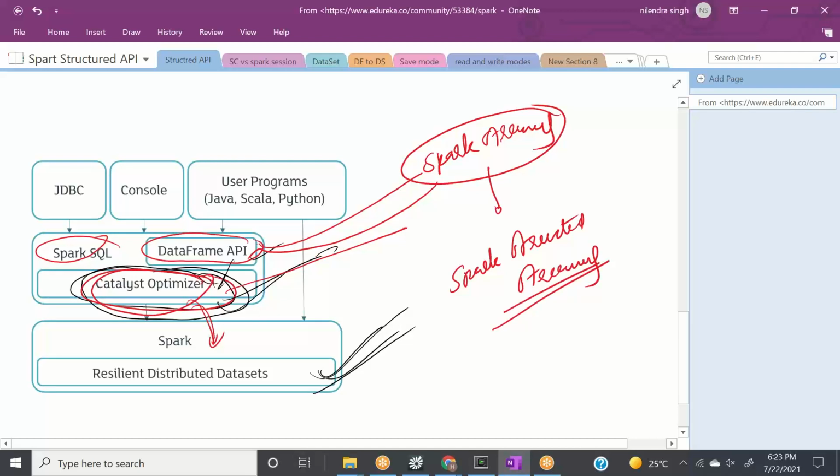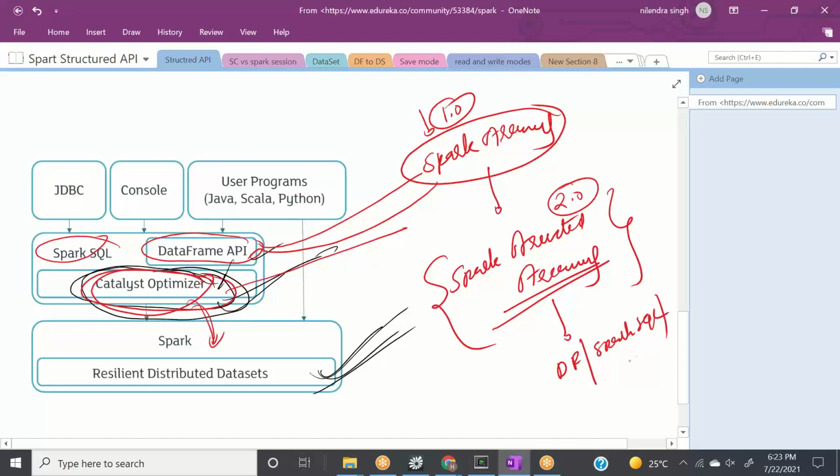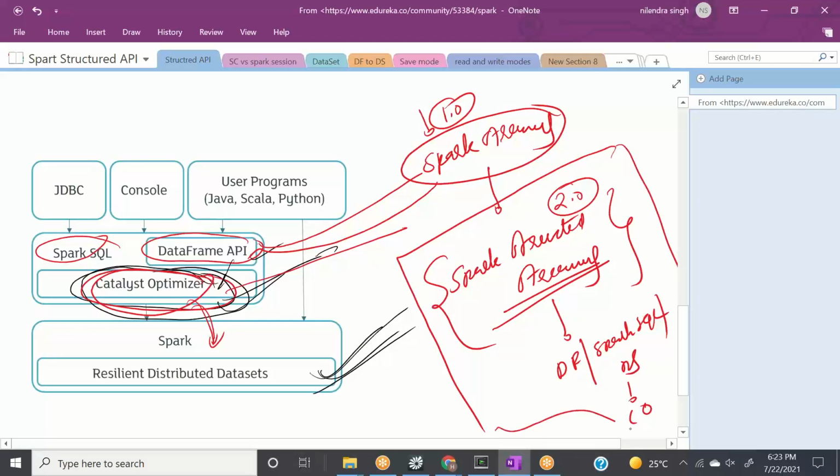We had Spark streaming from Spark 1.0 onward, and in Spark 2.0 a new API was introduced called Spark Structured Streaming, which uses data frames, Spark SQL and datasets behind the scenes, which use the Catalyst optimizer. Simple, right? So this is a new framework or new API introduced in Spark 2.0.